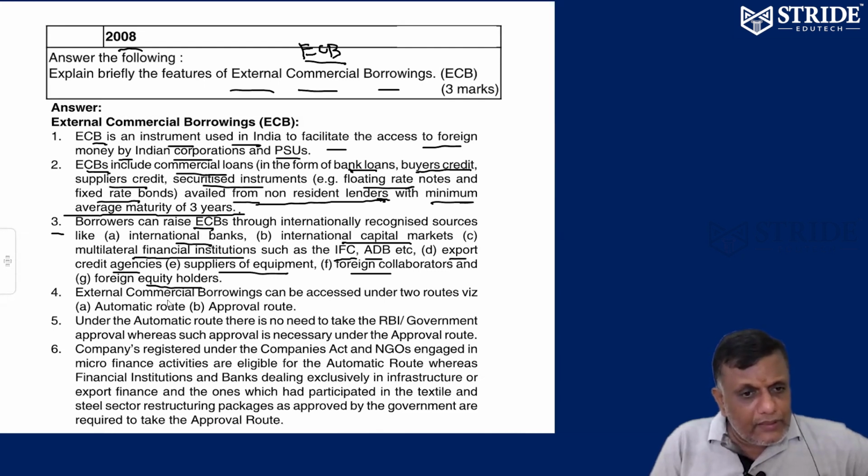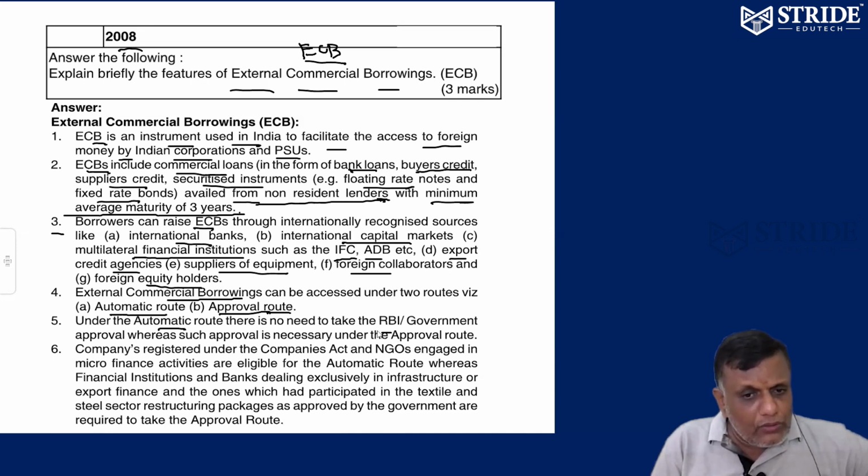External commercial borrowings can be accessed by 2 routes. One is the automatic route, the other is the approval route. Approval means government and RBI control. Who is going to approve your ECB when I'm going to get the loan? The RBI or the government.